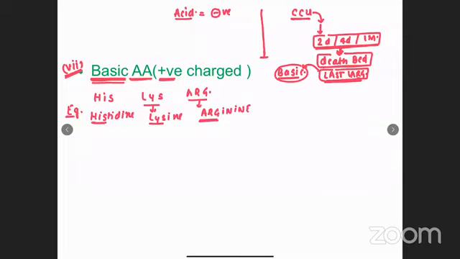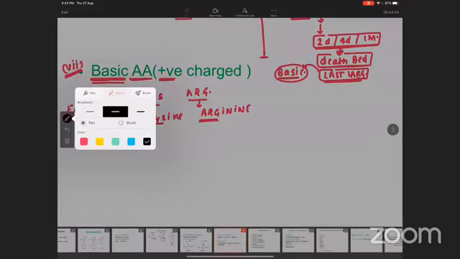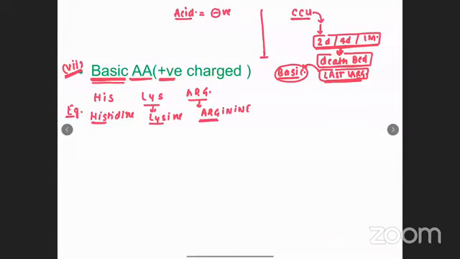They can ask one more question here. Out of these three, which is most basic, which has the highest pH? The most basic is arginine. Highest pH is of arginine. Most basic is arginine.